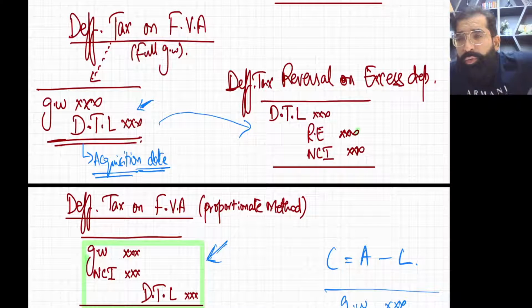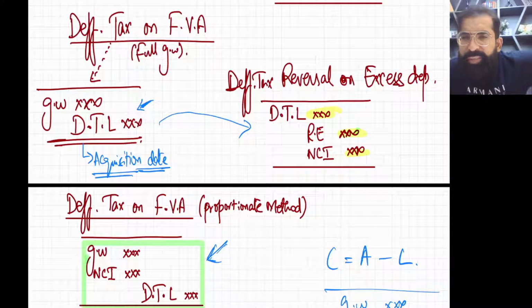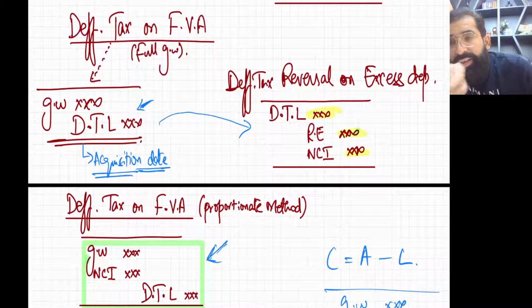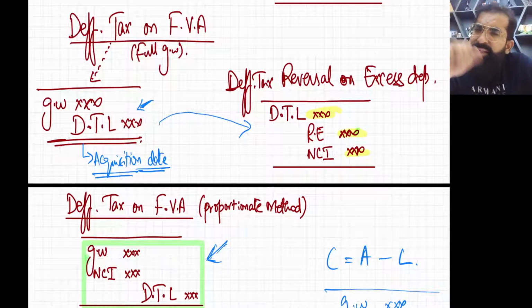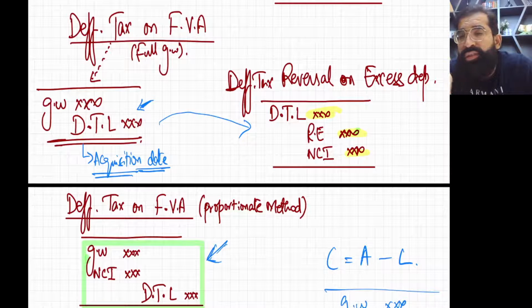So how are you going to reverse it? DTL debit, and retained earning and NCI credit. Retained earning means credit. Why? Because when you reverse it, automatically the entry will be DTL debit and PNL credit of S company. As a student, you may ask, sir, why are you crediting the PNL? Because the depreciation element is also going in PNL. So this deferred tax reversal will also go in PNL.